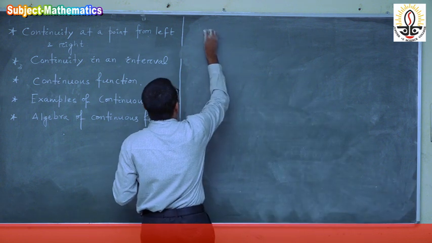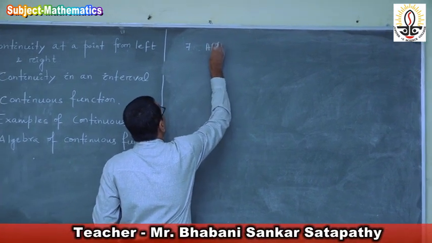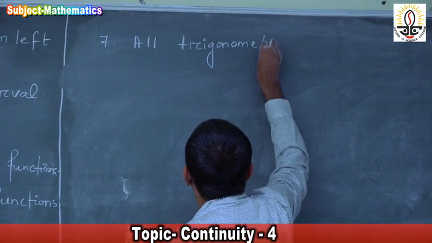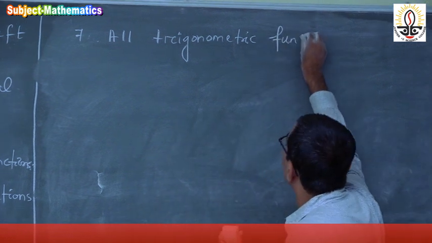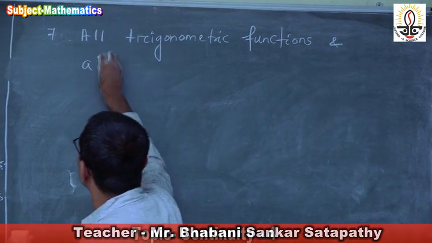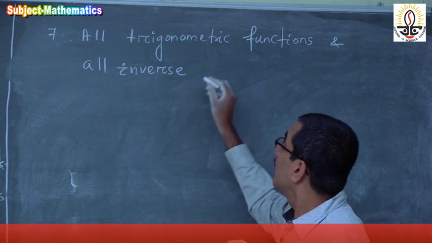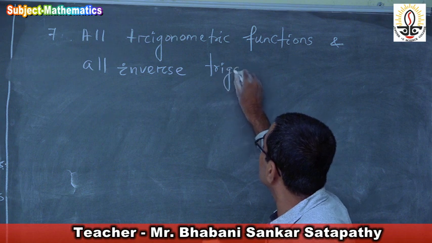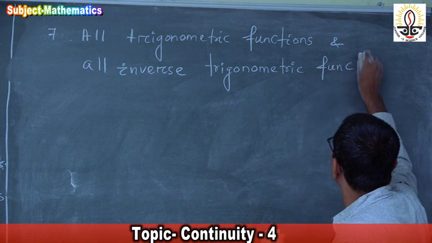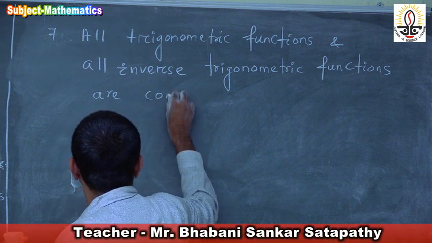So the seventh point is all trigonometric functions and all inverse trigonometric functions are also continuous functions.